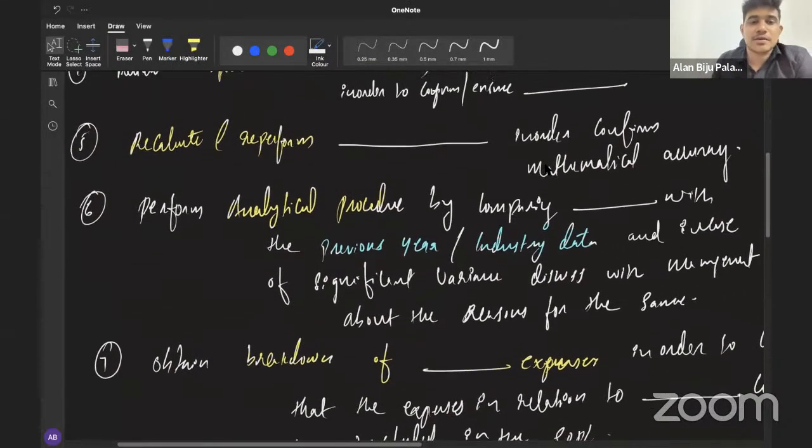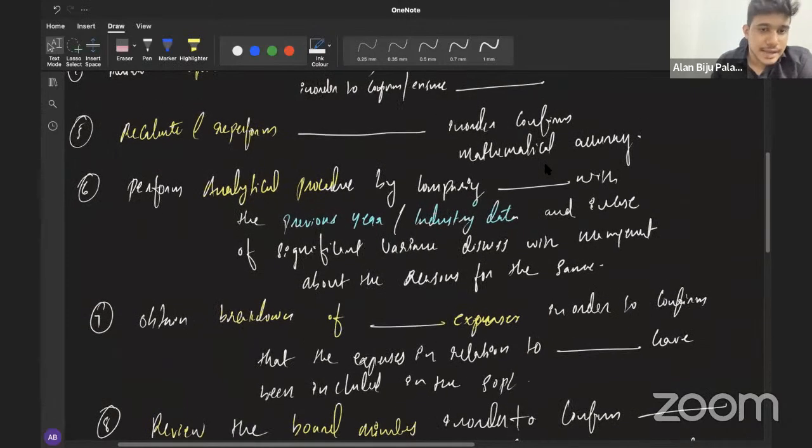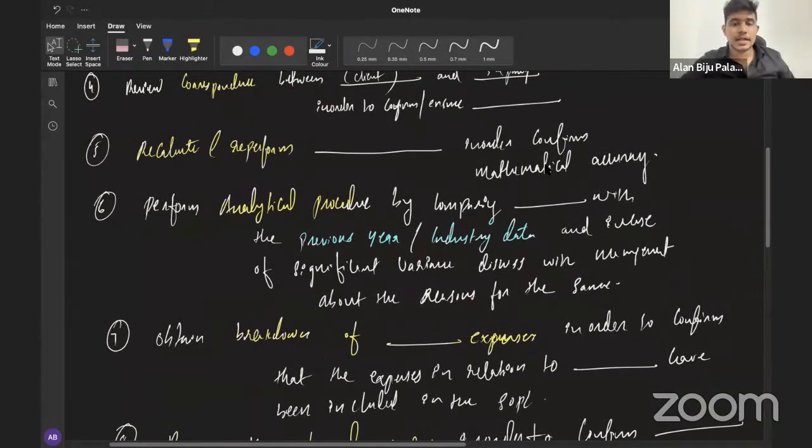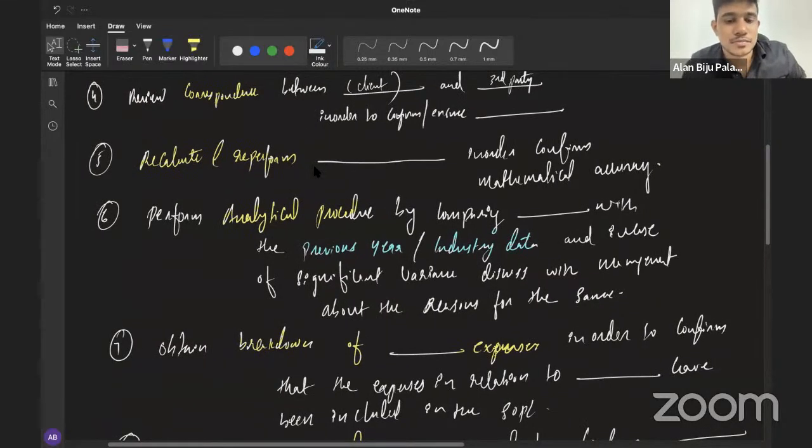അപ്പൊ എവിടെ സിനാരിയോയില് കാൽക്കുലേഷനെ കുറിച്ച് പറഞ്ഞിട്ടുണ്ട് അവിടെ നിങ്ങൾക്ക് എന്ത് പറയാം? റീകാൽക്കുലേഷനെ കുറിച്ച് പറയാം. So is there any calculation mentioned in the scenario? Or you can recalculate in this case? Definitely the amount of redundancy provision, right? So you can mention about recalculating the redundancy provision of 110,000 in order to confirm the mathematical accuracy. Clear? Okay. Yes, sir.